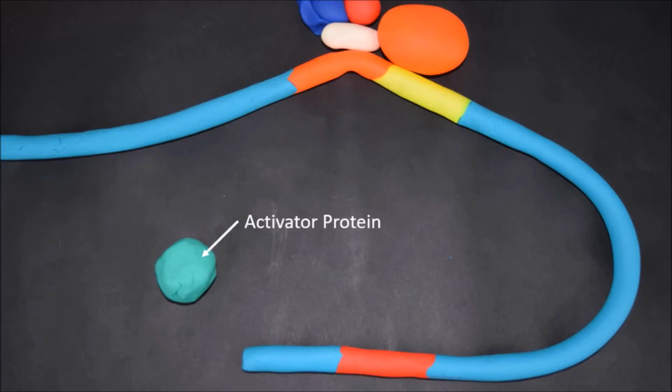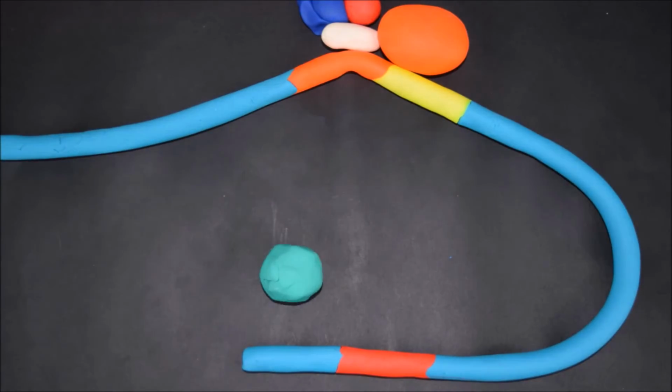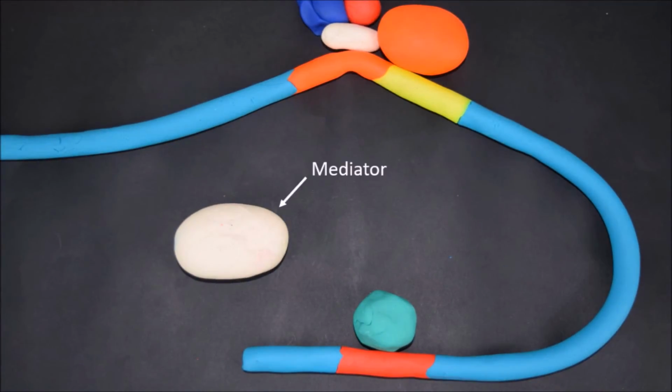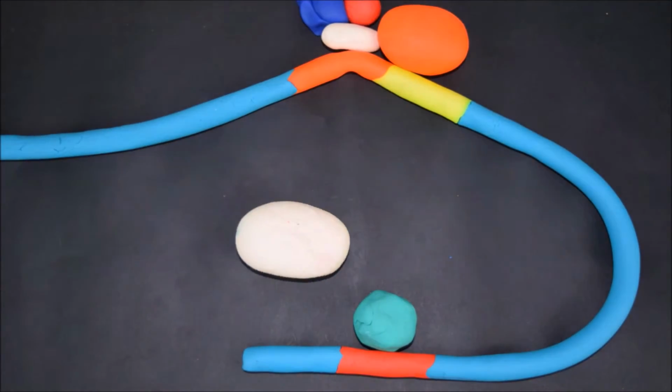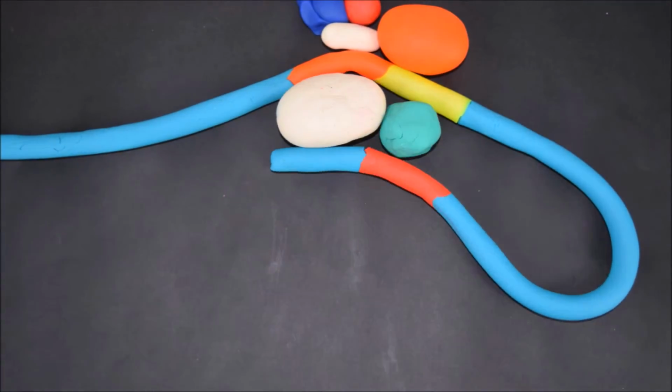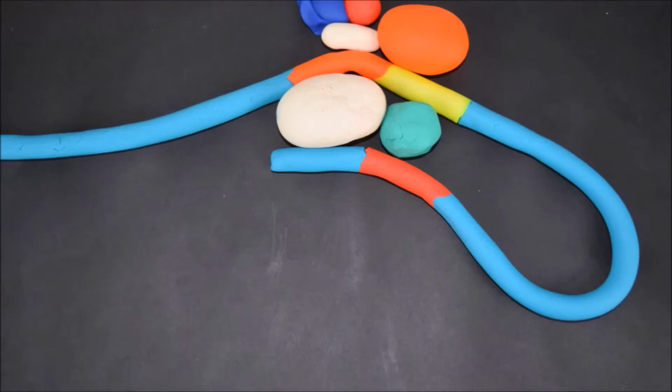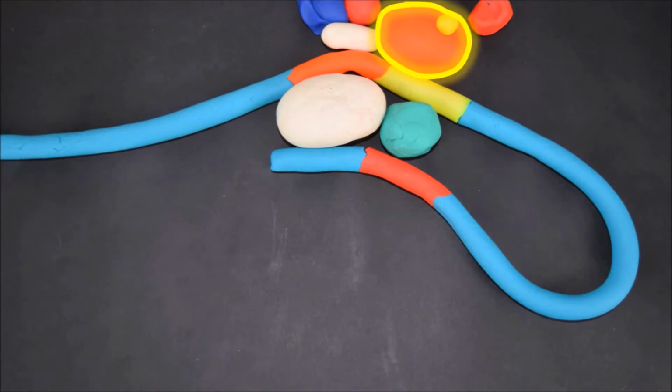Various activator proteins may also bind to specific sites along the DNA. The multi-protein complex mediator then interacts with the activator proteins to finalise the transcription complex. To release RNA polymerase, transcription factor TFIIH phosphorylates RNA polymerase to initiate transcription.